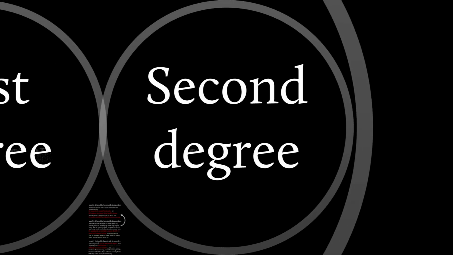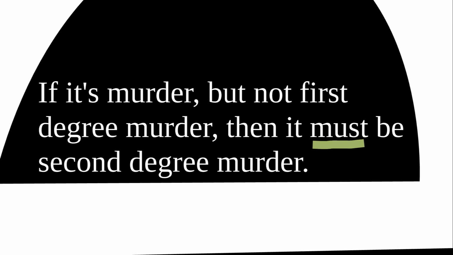Finally, second-degree murder. Fairly simple. If it's murder, but it's not first-degree murder, it doesn't fall into those three categories that I just mentioned, then it's second-degree murder. Because all murder is either first or second. So there's three specific categories of first-degree murder. If it's not one of those, it has to be second-degree murder.